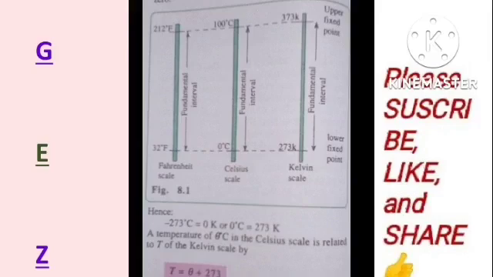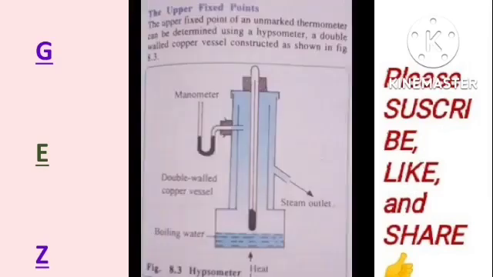So these are from the upper fixed point to the lower fixed point. That is the range. That is called the fundamental interval. But they also range much more. For example, you can measure very much higher temperatures like 1000 Kelvin, 1000 degrees Celsius. But when we talk about the fundamental interval between the upper fixed point and the lower fixed point, we can compare these scales. Now, what if we were asked to determine the upper fixed point of an unmarked thermometer?